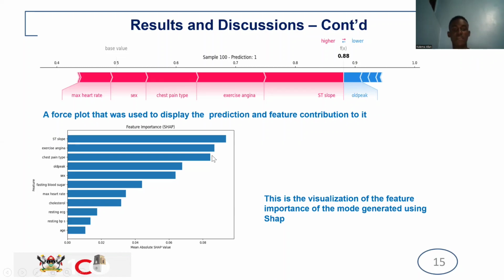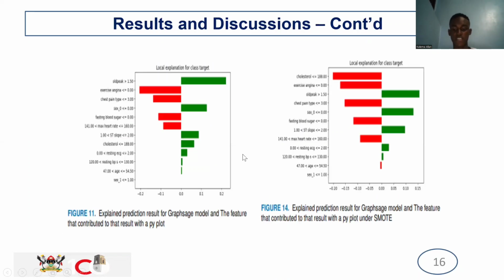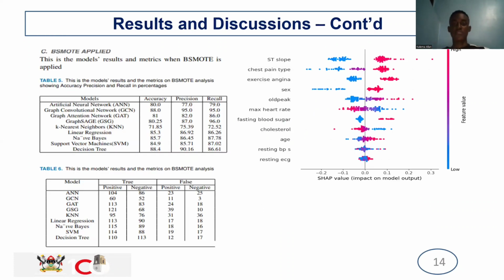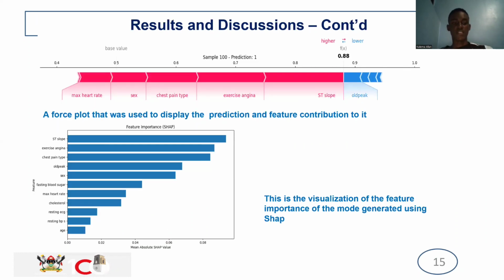And down here, this is a bar graph. This bar graph represents the feature importance of the model as a whole. As we saw, it's the same as the summary plot, and the length of the bars indicates the feature importance.